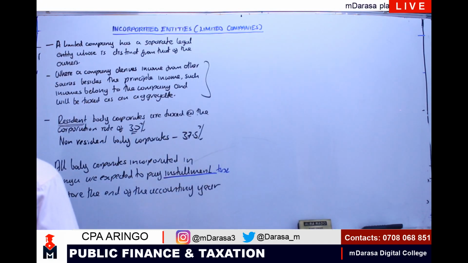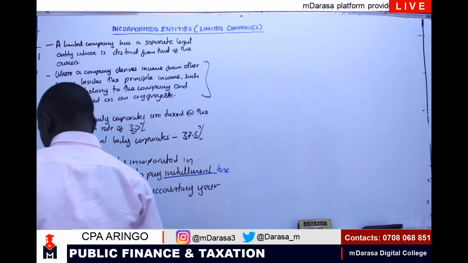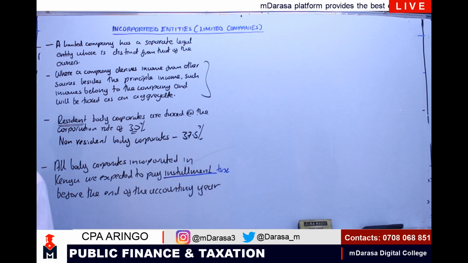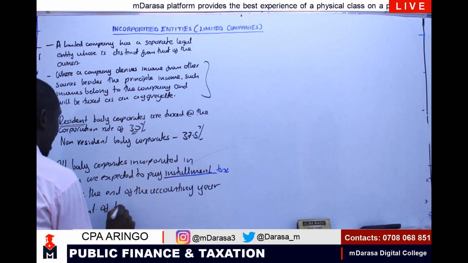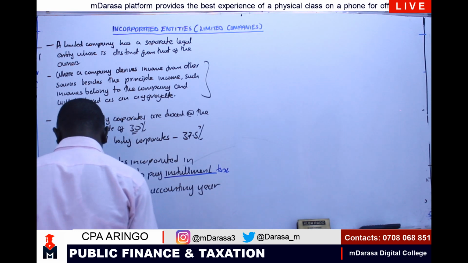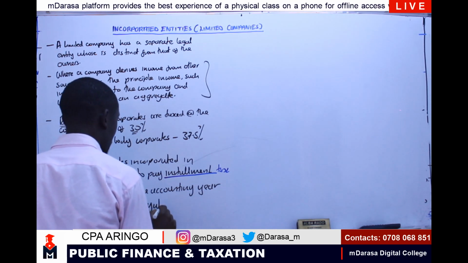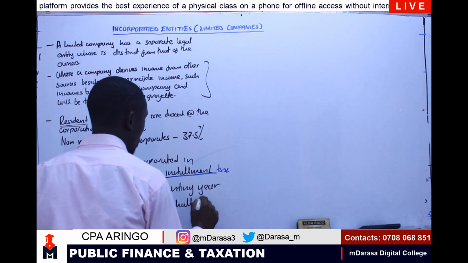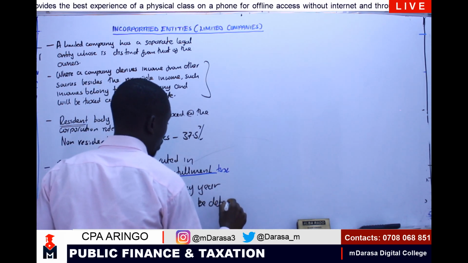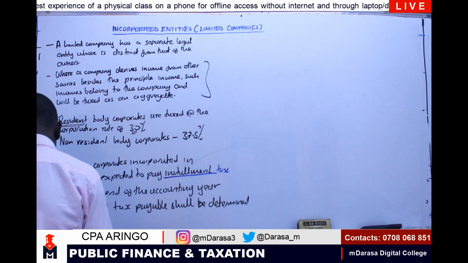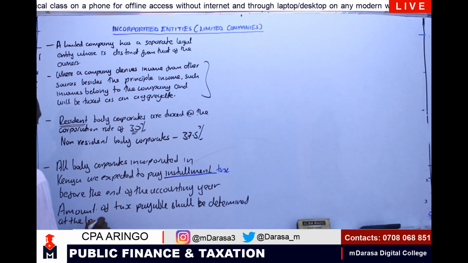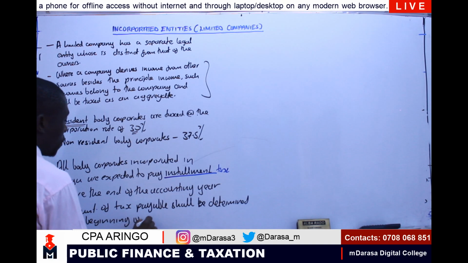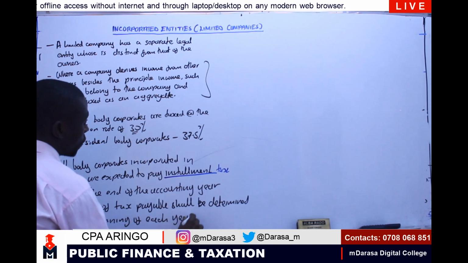So we normally say that the amount of tax payable shall be determined at the beginning of each year.